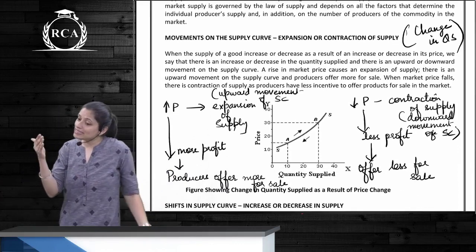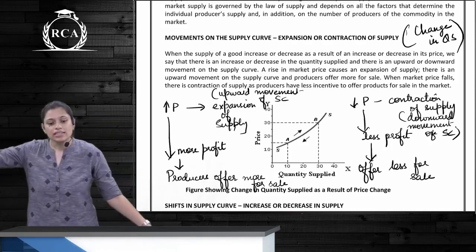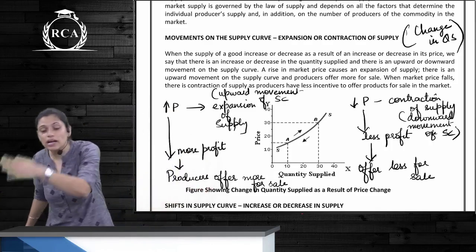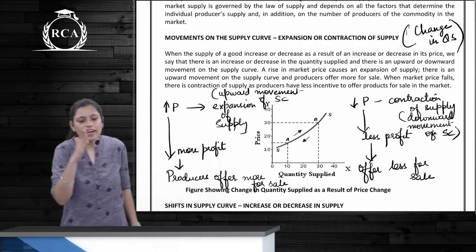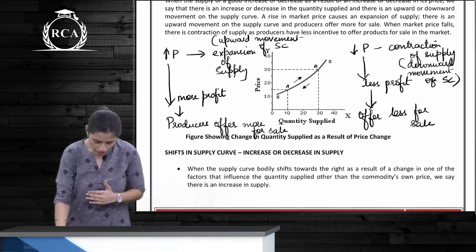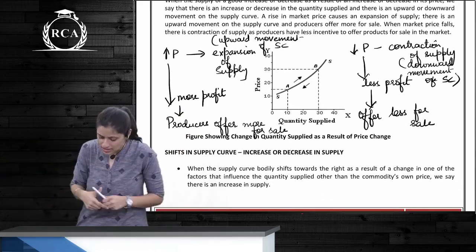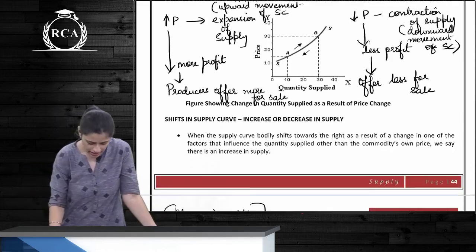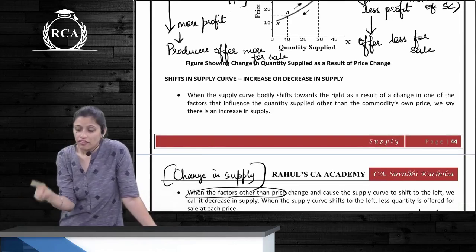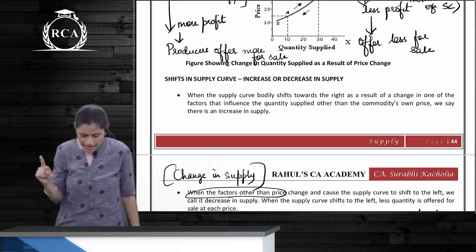When price increases and quantity supplied also increases, there is an expansion in supply. And when there is a decrease in price and quantity supplied decreases, there is a contraction of supply. When there is an expansion of supply, the profit would be more, and producers offer more for sale. When there is contraction of supply, profits will be less, and they offer less for sale. This is the movement along the same supply curve. When you are talking about expansion and contraction, you are talking about movements along the same supply curve.